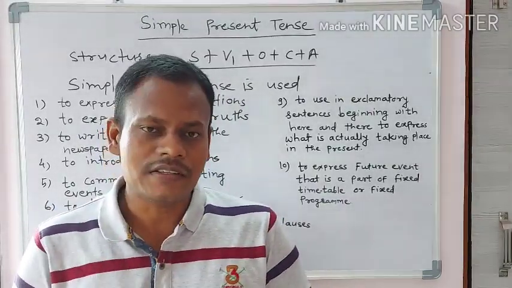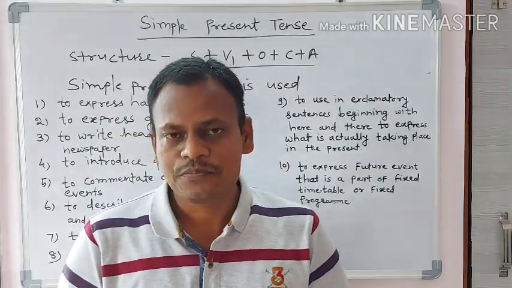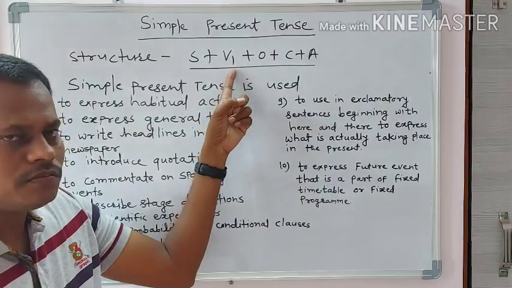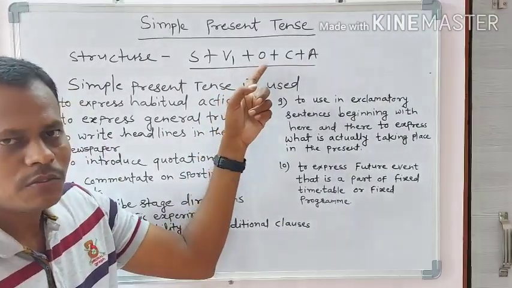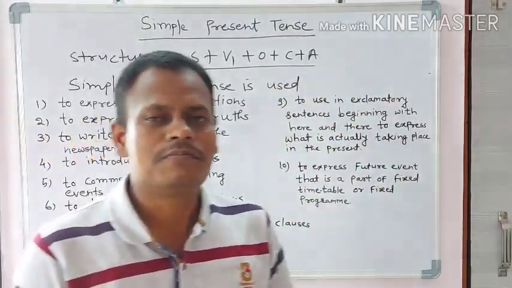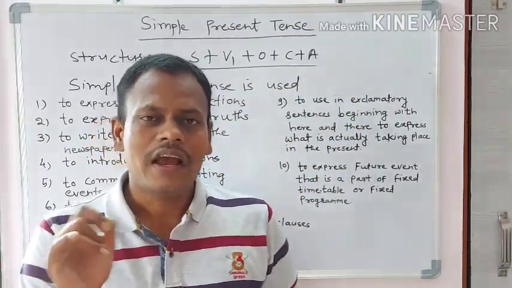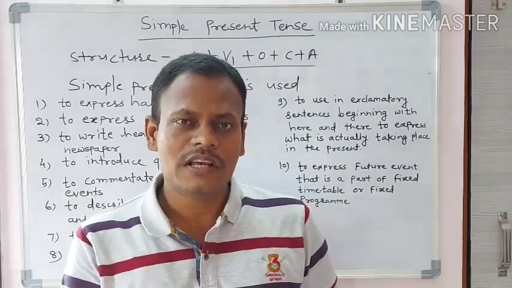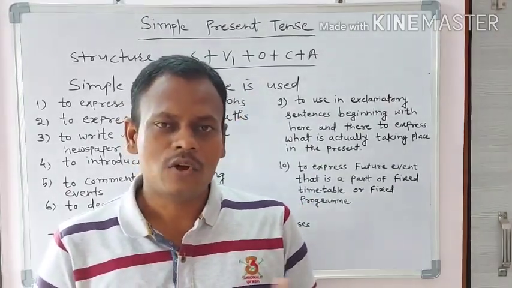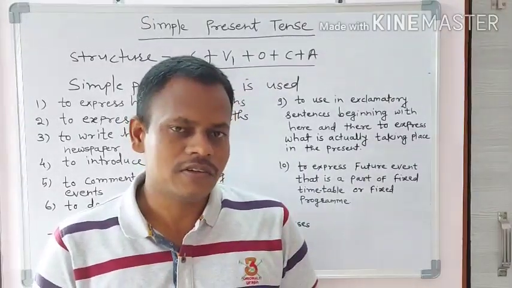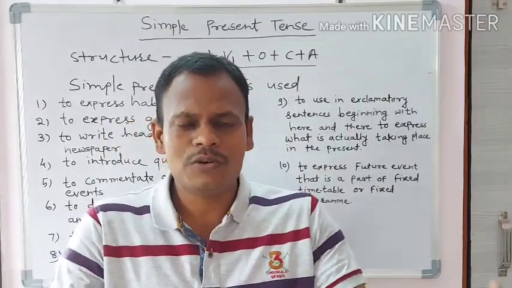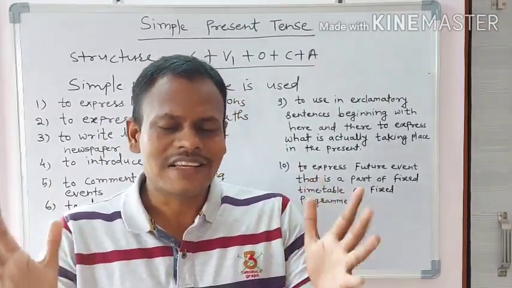In assertive sentence, the structure will be like this: subject plus the first form of the verb plus object plus complement plus adverbial. Subject and verb, these two elements are obligatory, and other three elements, adverbial, complement and object, are optional in the sentence. So you can take it with your own choice to form a sentence.